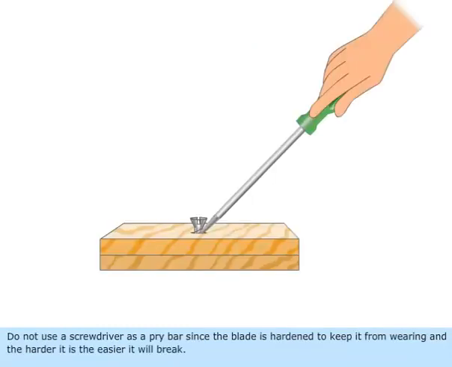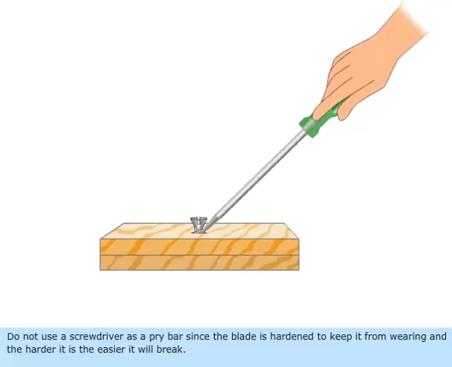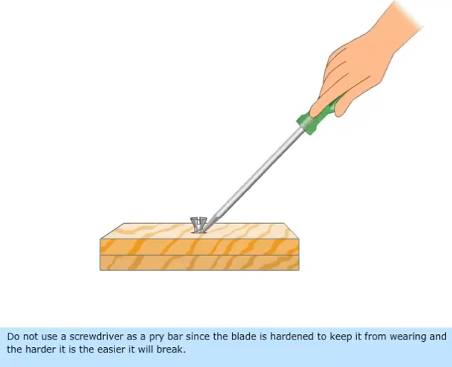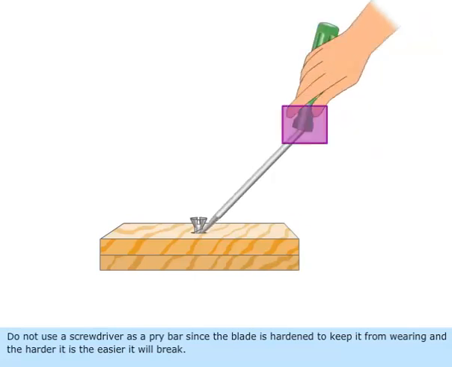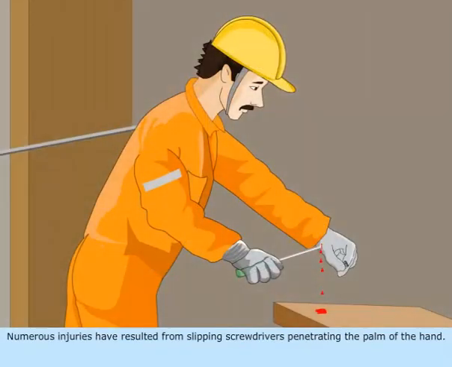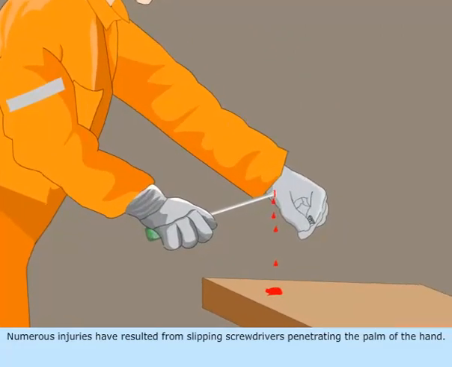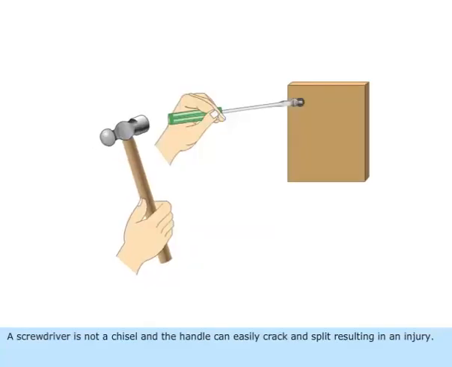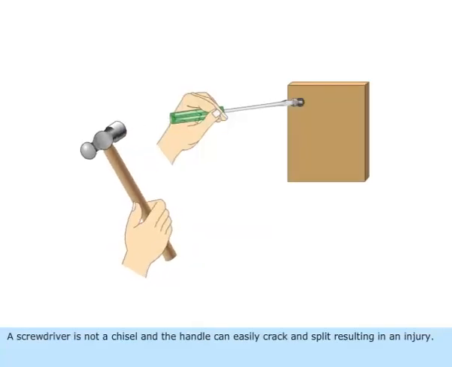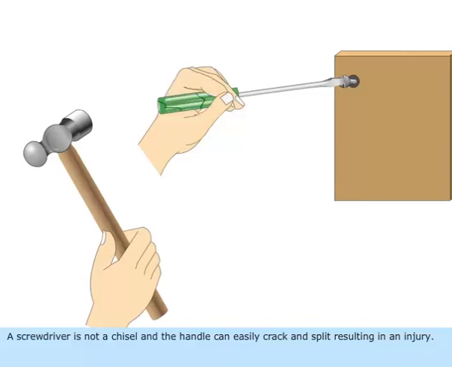Do not use a screwdriver as a pry bar since the blade is hardened to keep it from wearing, and the harder it is, the easier it will break. Numerous injuries have resulted from slipping screwdrivers penetrating the palm of the hand. A screwdriver is not a chisel and the handle can easily crack and split, resulting in an injury.